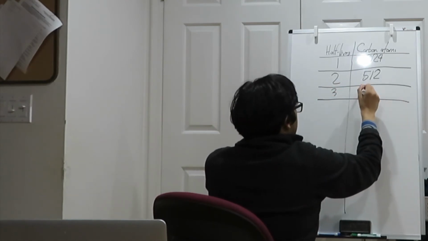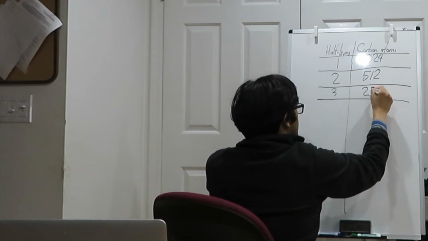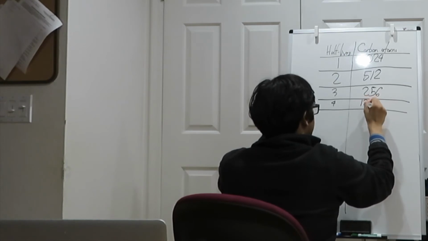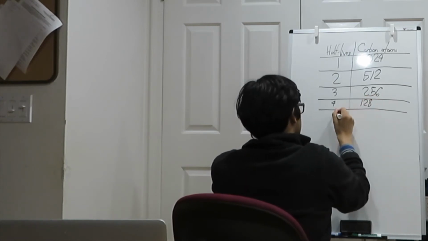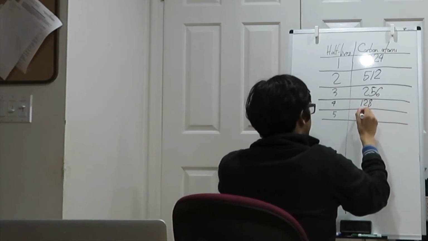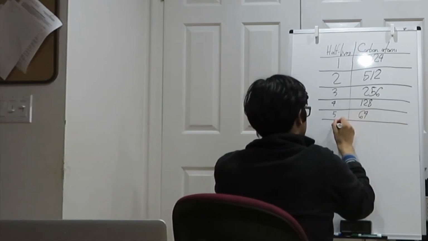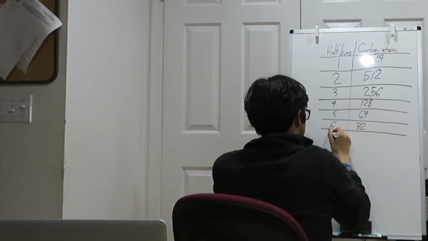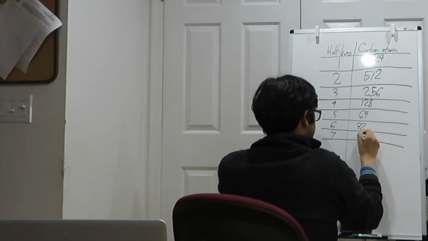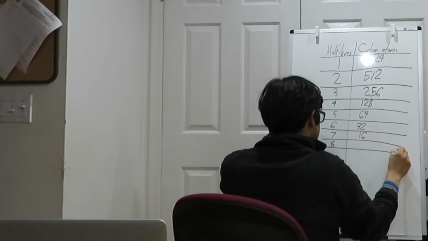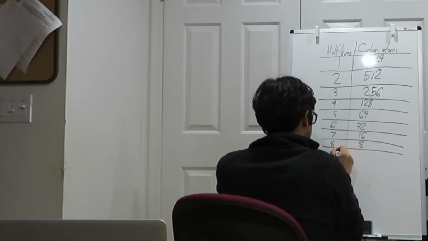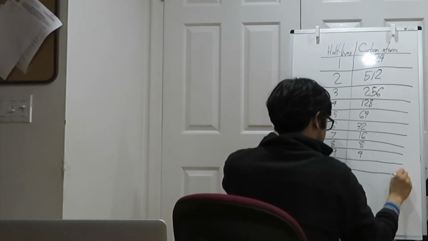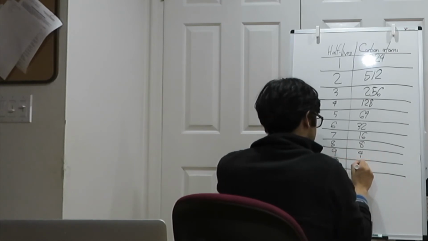3 means half of 256. 4 means half of 128. 5 means half of 64. 6 means half of 32. 7 means half of 16. 8 means half of 8. 9 means half of 4. And 10 means half of 2.